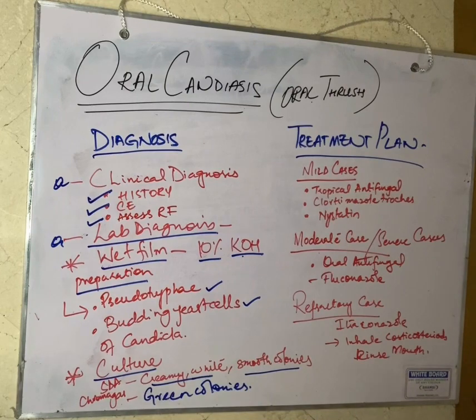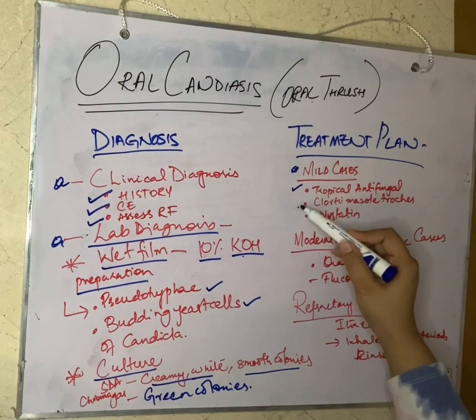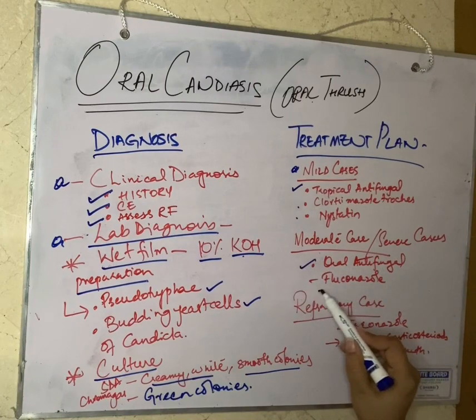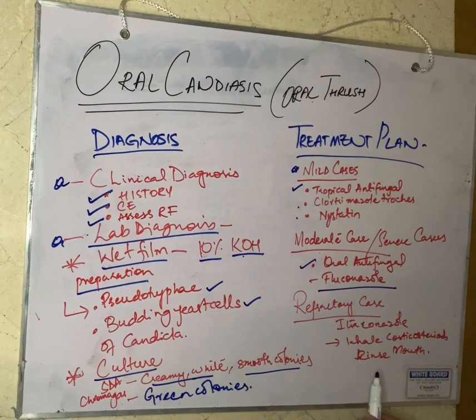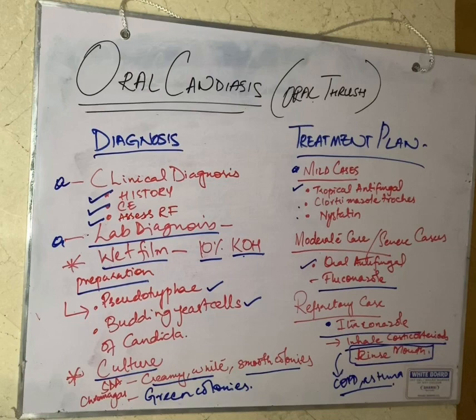Then we come to the treatment plan of the oral candidiasis or oral thrush. Initially, we have the mild cases in which we can give the topical antifungals like clotrimazole troches or nystatin, right? Then we have the moderate to severe cases in which oral antifungals are given like fluconazole. Or we have the refractory cases in which we give itraconazole, and in patients on inhaled corticosteroids, like in patients with COPD and asthma, we advise patients to rinse the mouth regularly so as to avoid occurrence of oral candidiasis over and over again.